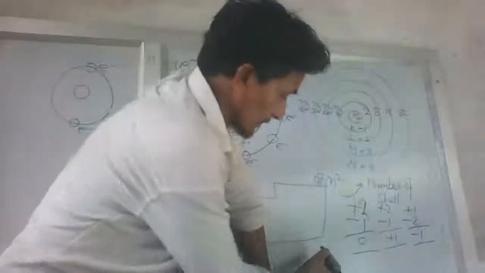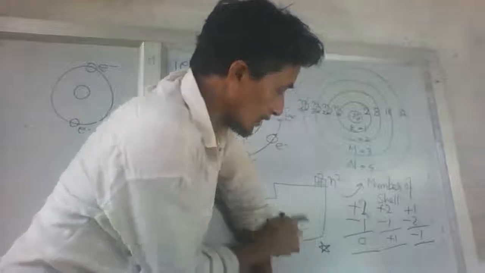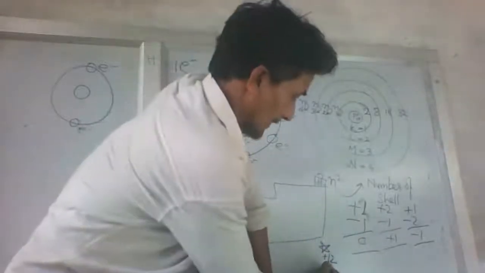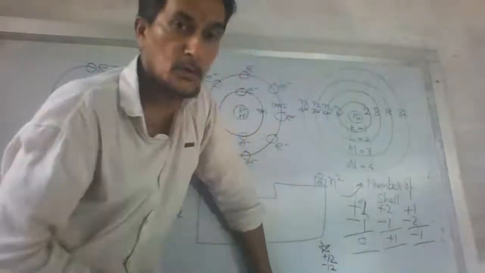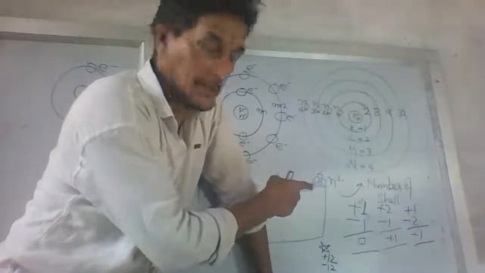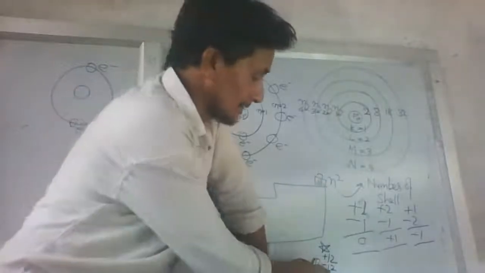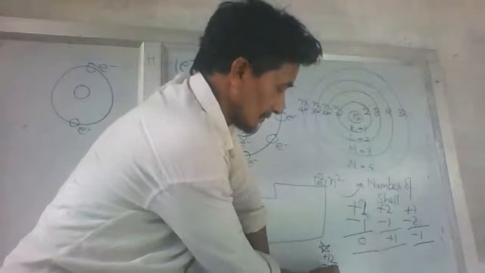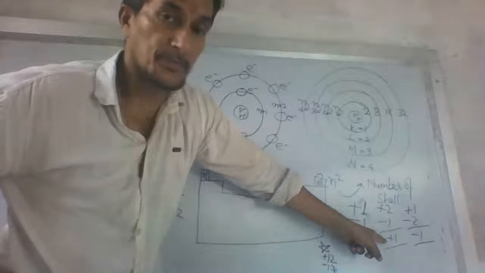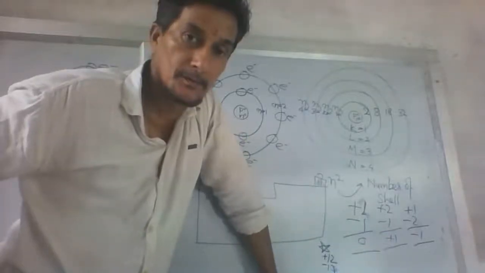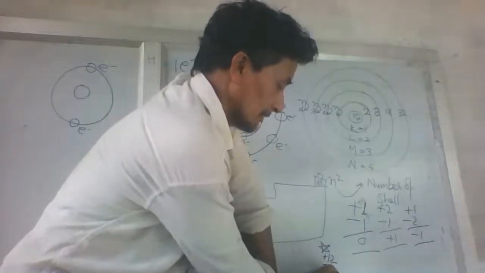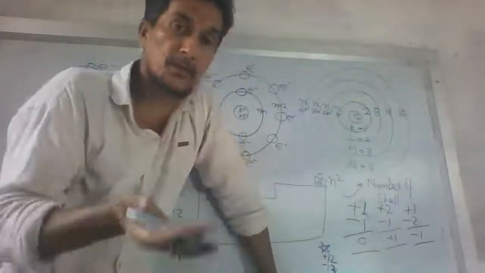If this is a body having 12 plus charge and 12 minus charge, this is neutral. If you want to make it positive, you have to use this theory of mathematics. How will you make it positive? By losing one electron. What is the answer now? By losing one electron, it becomes +1. And by adding one electron, 12, 13, it becomes negatively charged.